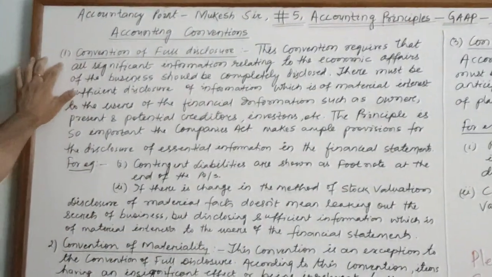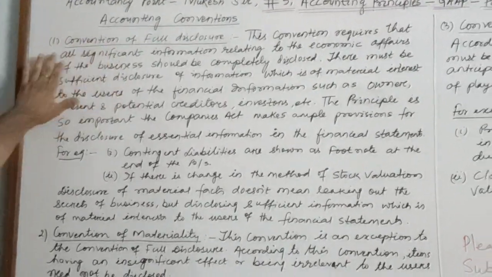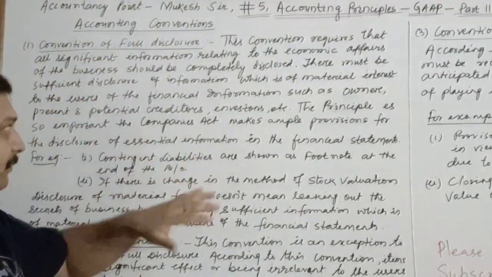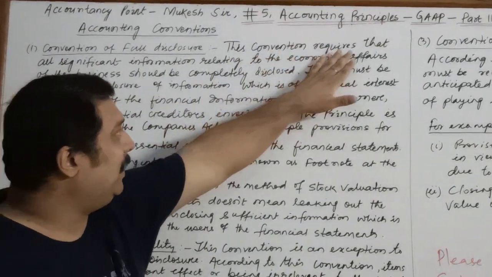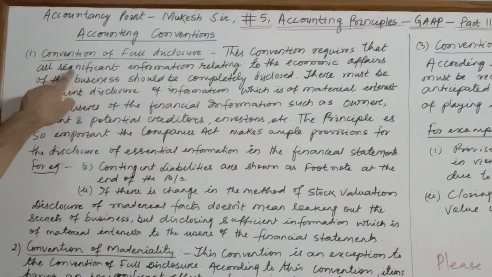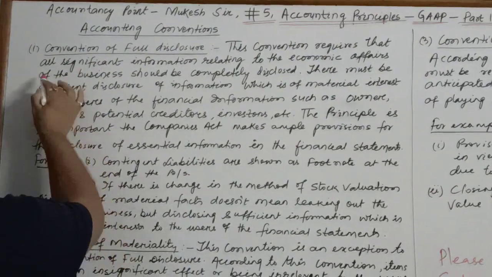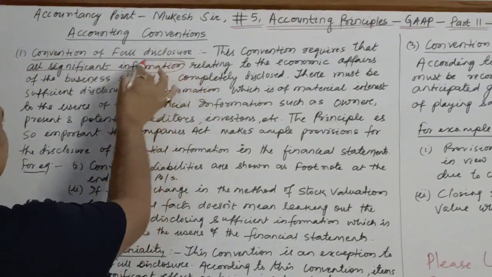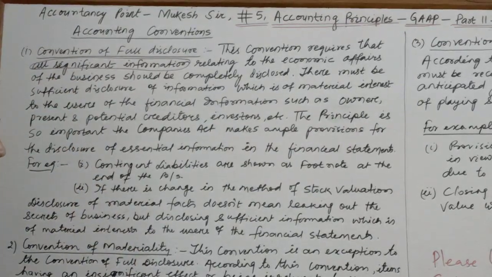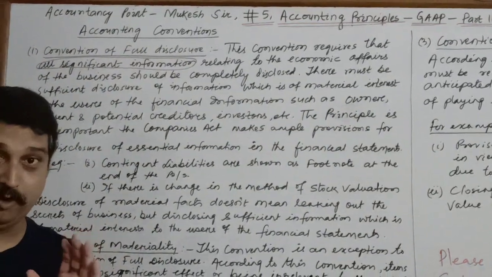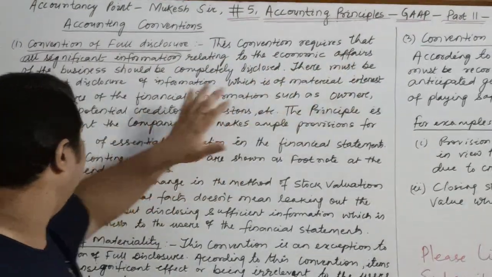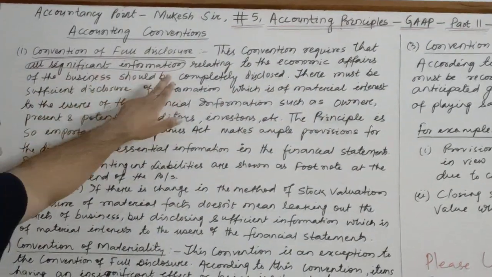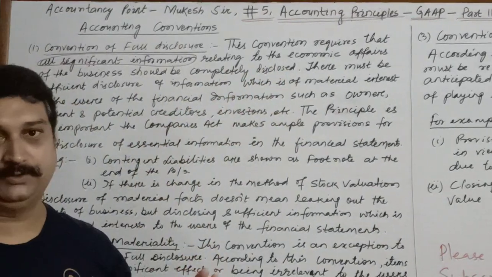The first accounting convention is the convention of full disclosure. This convention requires that all significant information, and I am underlining the word significant, meaning information which holds importance relating to the economic affairs of the business, should be completely disclosed.